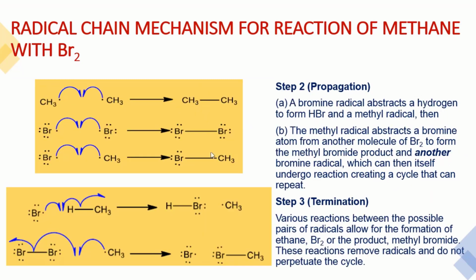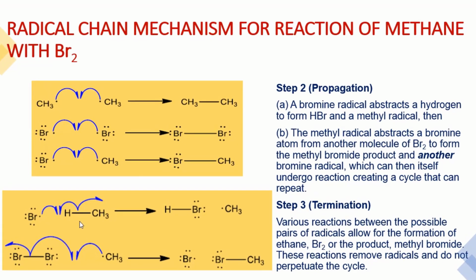In the next step, this bromine radical reacts with the methane molecule, and it abstracts one of the hydrogens. Again this molecule breaks from the center. This 1 electron and this bromine 1 electron make HBr, and they create the methyl radical. This is the propagation. This methyl radical reacts with another bromine molecule, and again it breaks from the center.